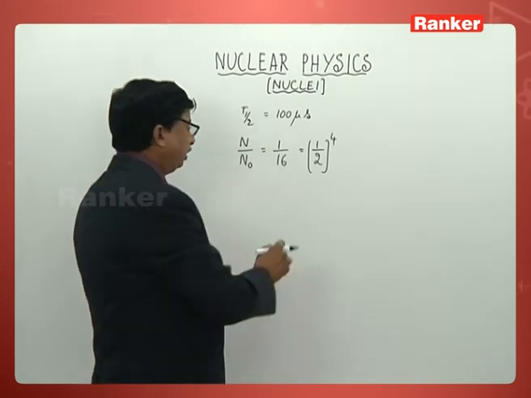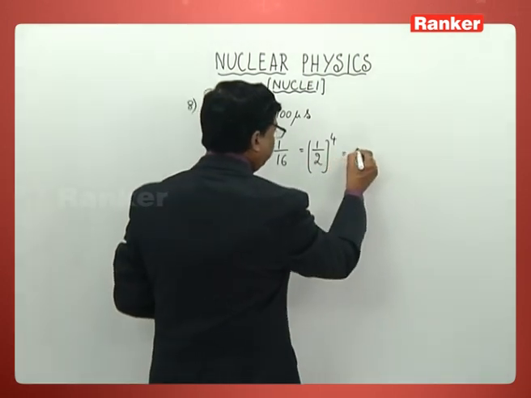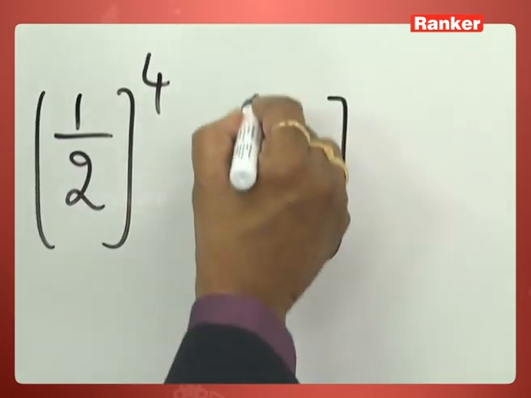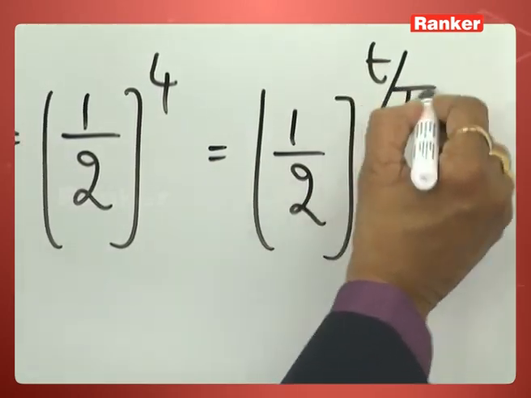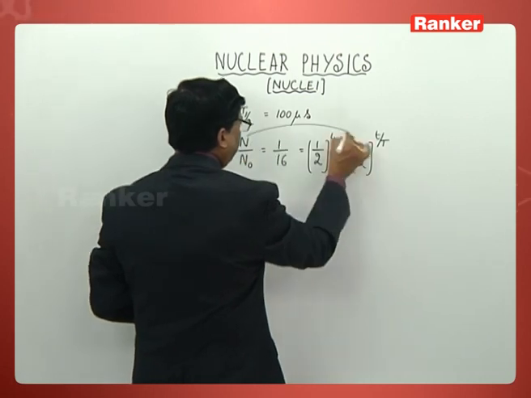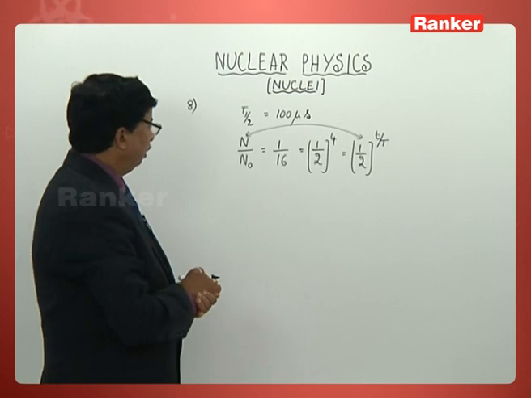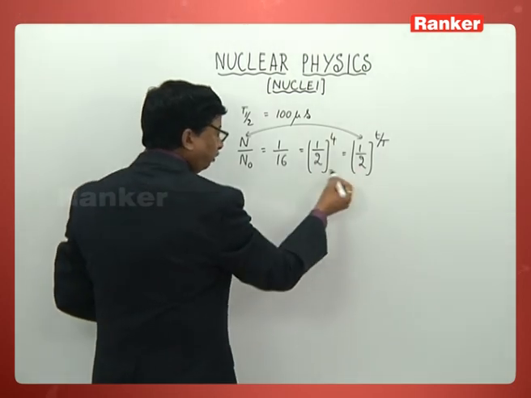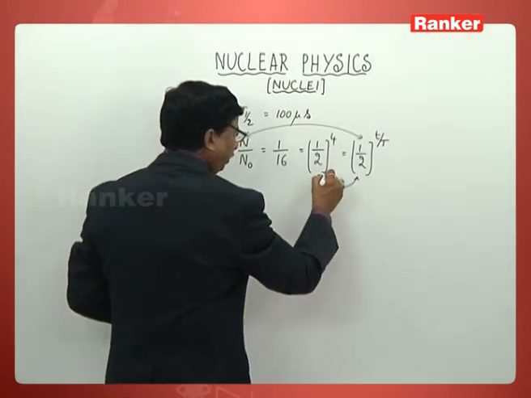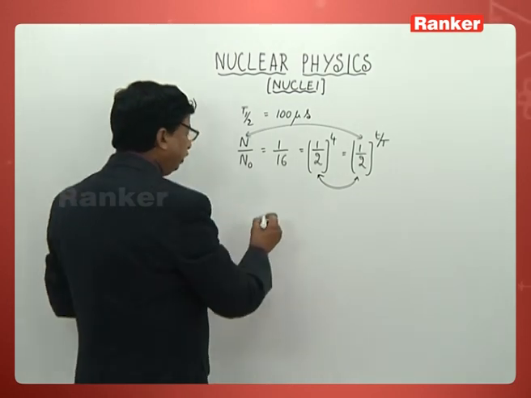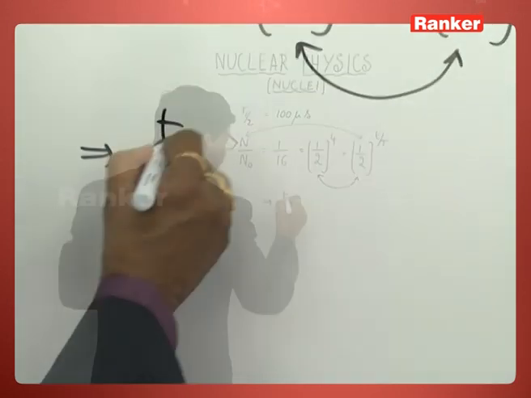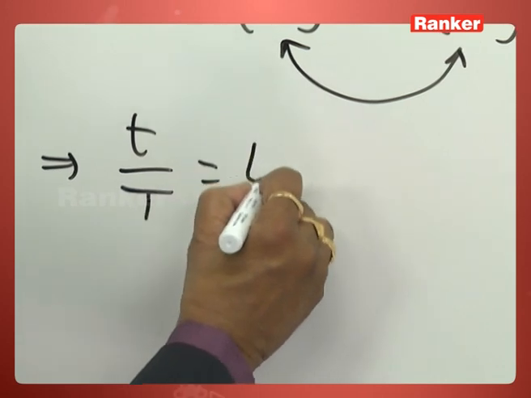But truly speaking, this has a formula. What is that? (1/2) to the power t by T is equal to N by N naught. That is the formula actually that we know. Now you can say this one and this one are going to be equal according to the values given. So what can we predict directly from this? t by T must now be 4.